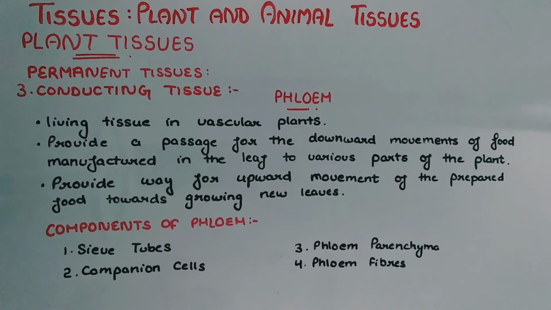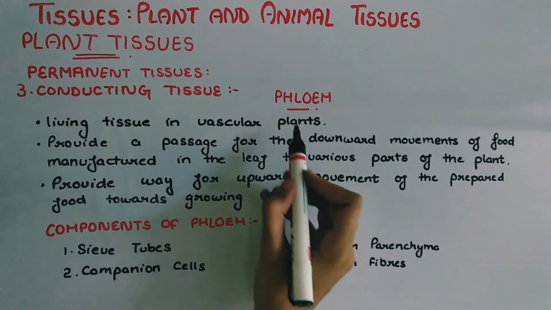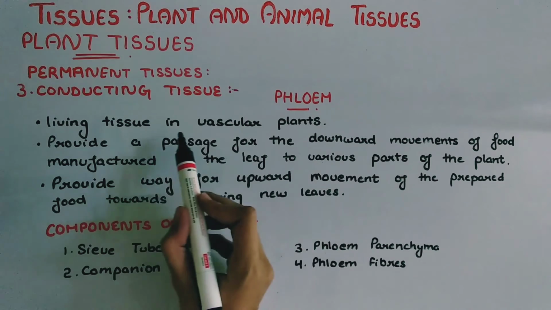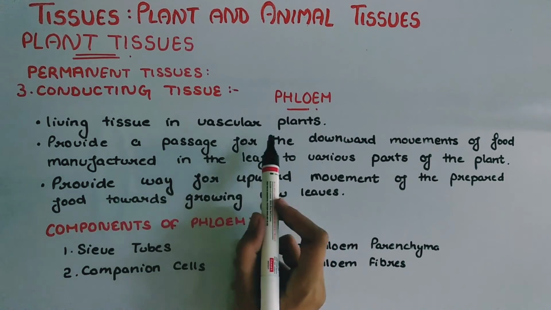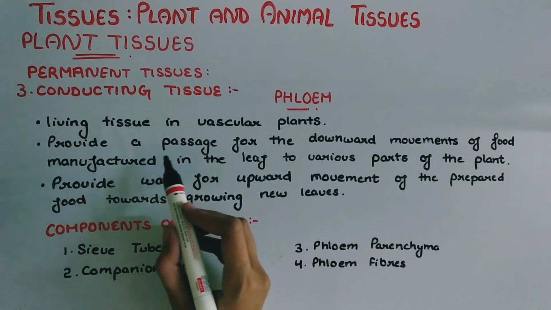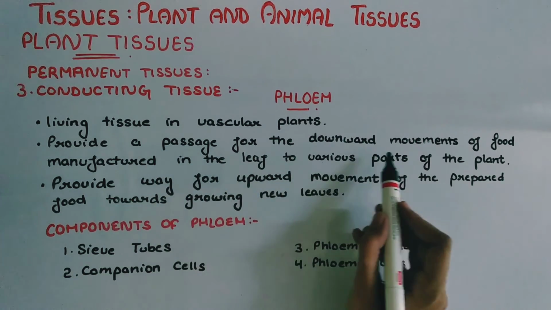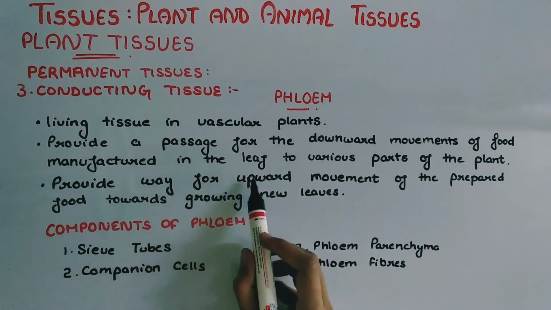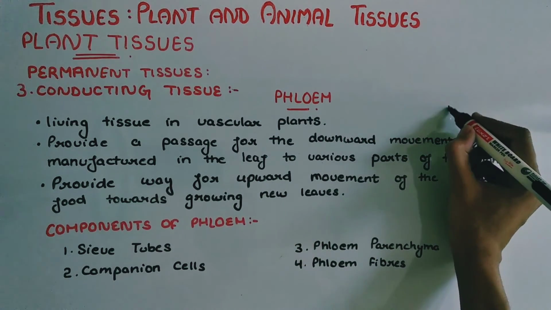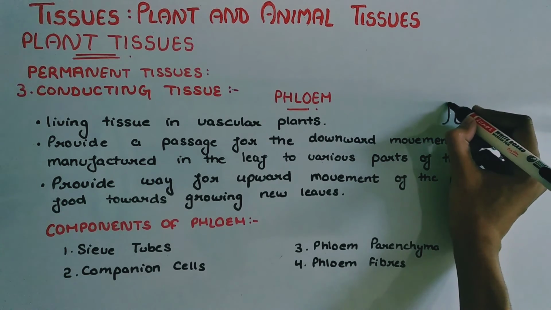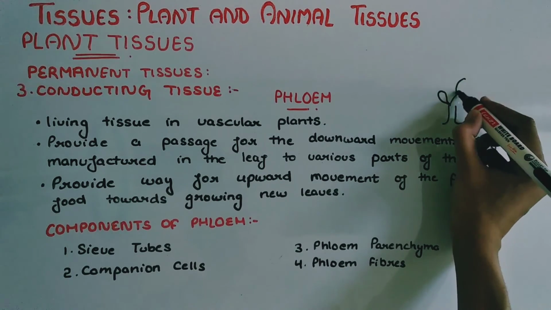Second classification of conducting tissue is phloem. Phloem is a living tissue present in vascular plants. Phloem provides a passage for the downward movement of food manufactured in the leaf to various parts of the plant. We know that photosynthesis occurs in the leaves.